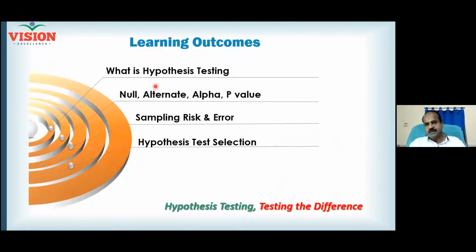So what is hypothesis testing? What is null hypothesis? What is alternate hypothesis? What is alpha, which is nothing but level of significance? And then what is p-value, which is nothing but probability of significance, right? Alpha, level of significance, p-value, probability of significance. And then there is sampling risk and sampling error.